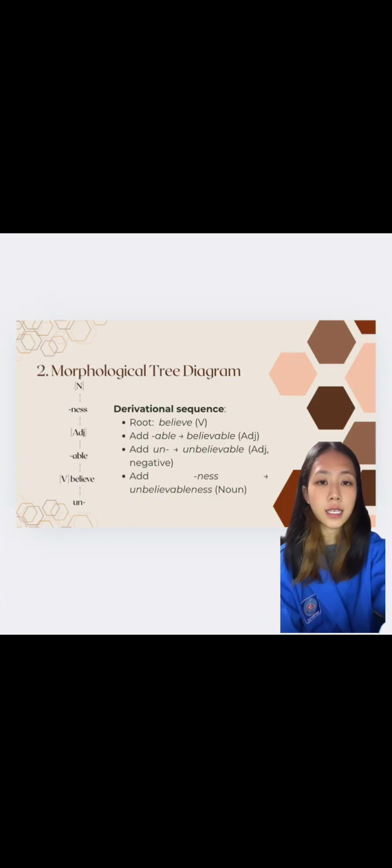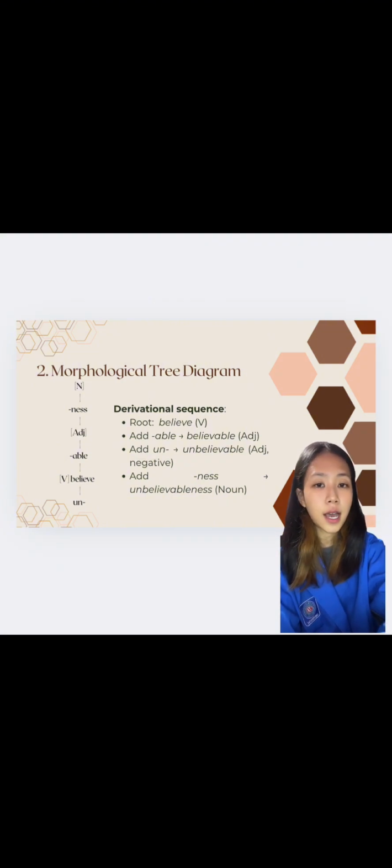The next slide is number 2, the morphological tree diagram. As you can see, this example tree diagram shows the derivational sequence. Number 1, root, believe, a verb. Number 2, able, becomes believable, an adjective.